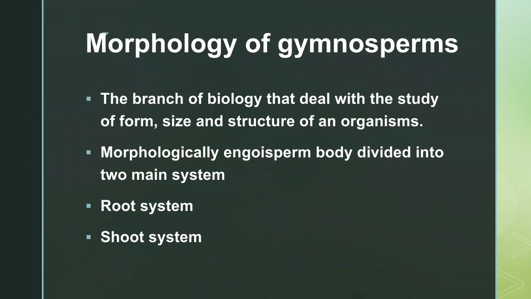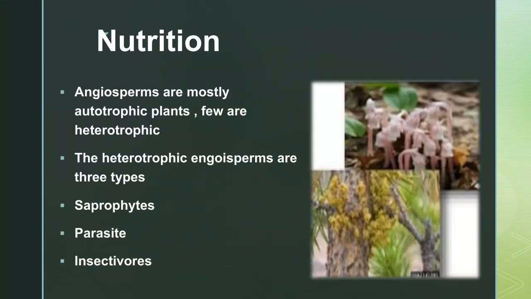Morphology of angiosperms. Morphology is the branch of biology that deals with the study of form, size, and structure of an organism. The angiosperm body is divided into two main systems: root system and shoot system. Nutrition. Angiosperms are mostly autotrophic plants, few are heterotrophic. The heterotrophic angiosperms are of three types: saprophytes, parasites, and insectivores.